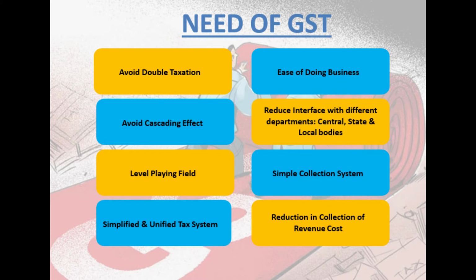On manufactured goods, excise duty is applicable, and if goods are sold in interstate trade or commerce, CST was applicable. So again double taxation of the same goods, isn't it? Then when the goods are entering into a local area, octroi was leviable, means again those same goods are susceptible for taxation for the third time, correct? Excise, VAT or CST as the case may be, and octroi. So three times the goods were taxed. Now under GST, they will be taxed only once, called GST, wherein the VAT is also subsumed, CST is also subsumed, excise is also subsumed, octroi is also subsumed. So I hope you have understood that there is an avoidance of double taxation.